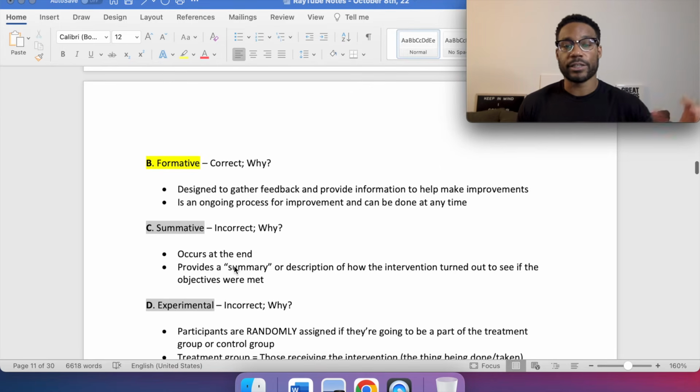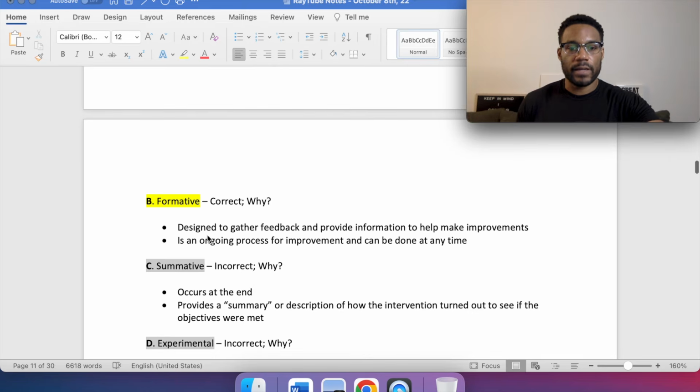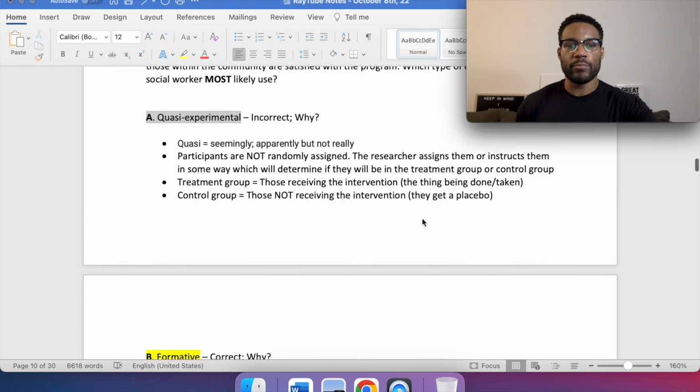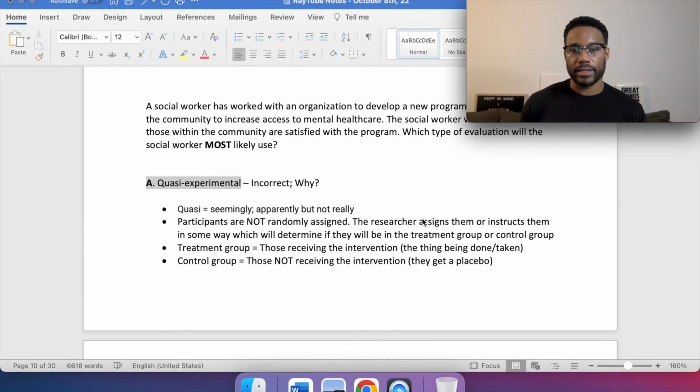Summative, again, this occurs at the end, and this provides a summary or description of how the intervention turned out to see if the objectives were met, whatever those objectives we set out for were. Formative, this is designed to gather feedback and provide information to help make improvements, and is an ongoing process for improvement and can be done at any time. Because again, we want to see how people are responding to it.